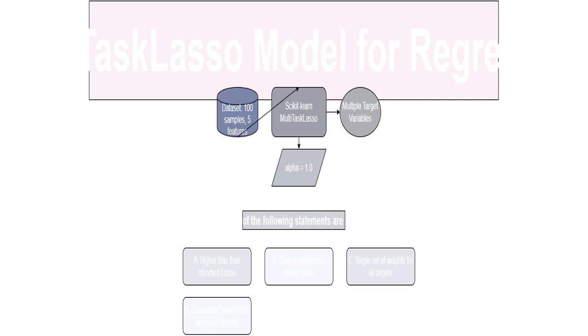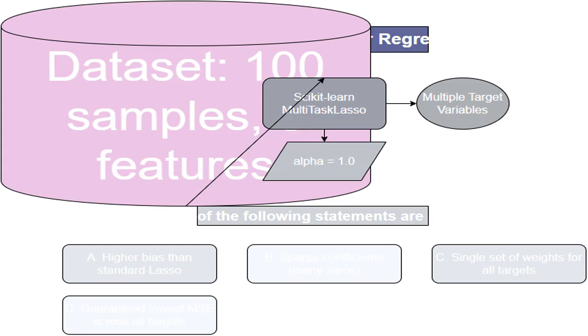I'm using scikit-learn's MultiTaskLasso to build a model that predicts multiple things at once. Think of it like trying to predict both temperature and humidity based on the same weather data. I have 100 different samples, and each one is described using 5 different pieces of information, features. For example, if I'm predicting house prices, my features could be size, location, number of bedrooms, and so on.